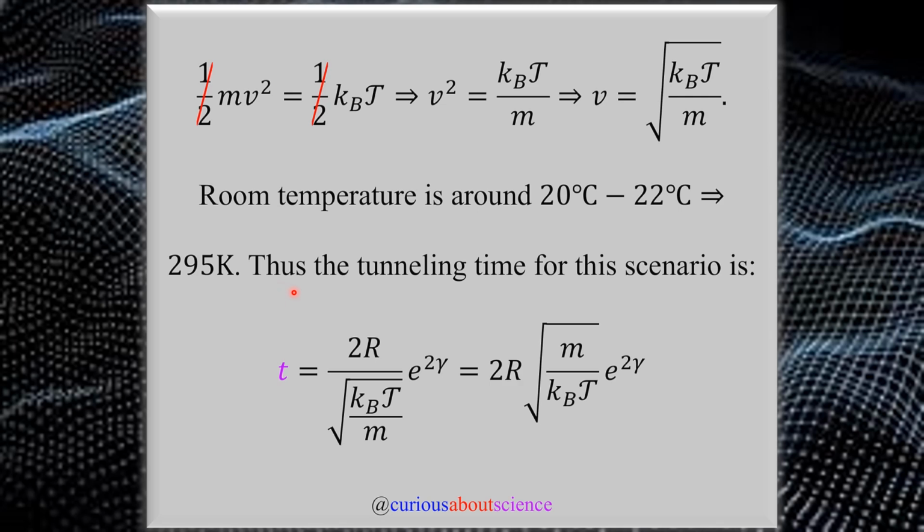And from this, we can go ahead and find the tunneling time for this scenario. So we have T, which is 2R over v, so we plug v in algebraically and simplify, dividing by a fraction, multiply by the reciprocal, but you have to take the square root. So everything is good to go. That being said, you have 2R with the inverted square root and e to the 2 gamma. So now we need to find all of these constants and plug in the tunneling factor, which brings us to the numeric side of things, which will be interesting.